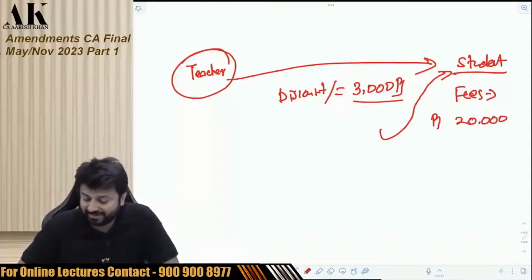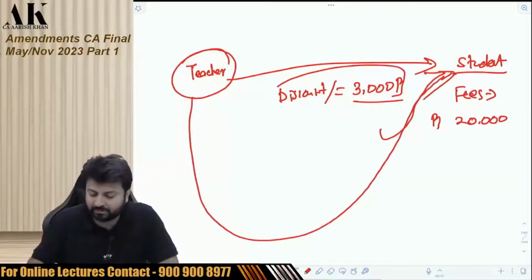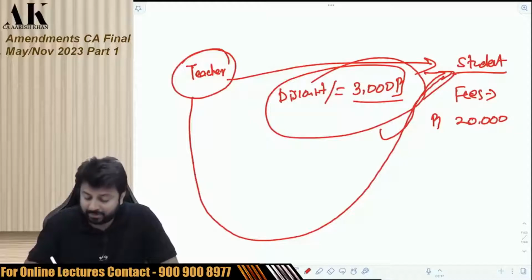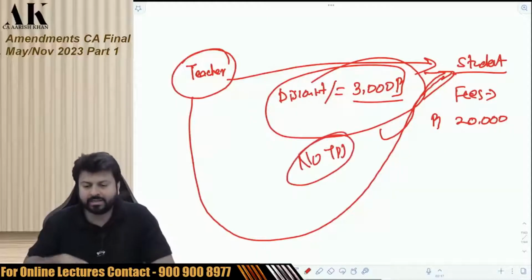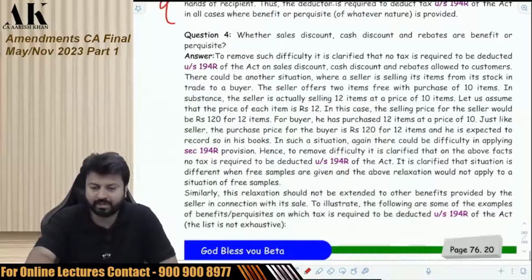But in that case, am I liable? Because I am giving you a benefit of 3,000 rupees in the form of discount, am I liable to deduct TDS on this? The government has said no. Because in that case, there will be a practical difficulty in deducting TDS in such cases. So the government has clarified that there is no need to deduct TDS in such cases. Okay, pay attention.